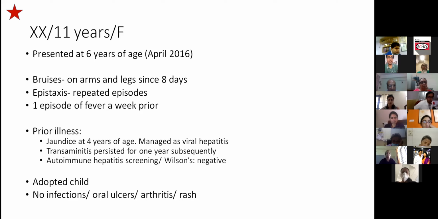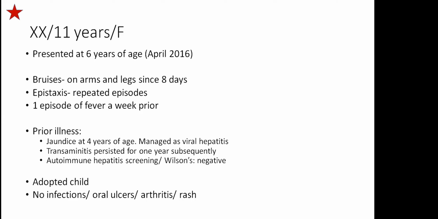In the past history, the patient gave a history of jaundice at the age of 4 years, which was managed as viral hepatitis. She had transaminitis, which persisted for over a year, even after the hepatitis was taken care of. She was screened for autoimmune hepatitis and Wilson's, which was negative. Since she was an adopted child, the family history is not contributory, and there was no history of infections, oral ulcers, or arthritis.